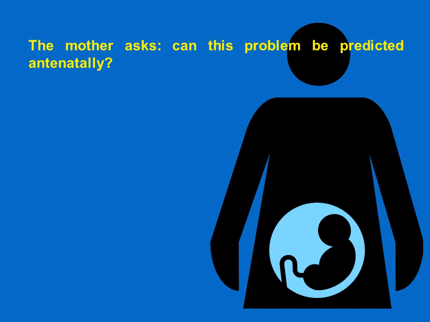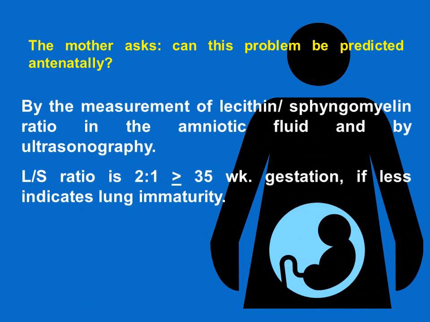Definitely your response and your answer to this question should be yes. This is done by measuring the lecithin sphingomyelin ratio in the amniotic fluid and by ultrasonography. The lecithin sphingomyelin ratio is around 2 to 1 or more at the age of 35 weeks of gestation and more. If the ratio is less than this reading, this indicates lung immaturity. So, yes, the problem can be predicted antenatally by ultrasonography and by measuring the lecithin sphingomyelin ratio in the amniotic fluid.